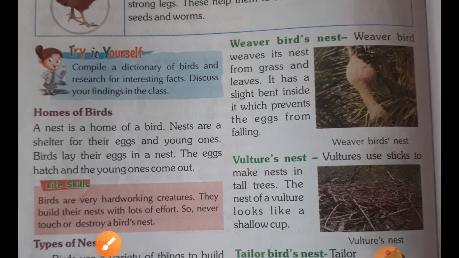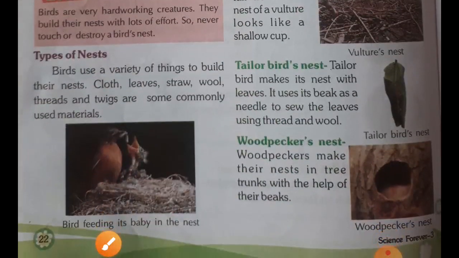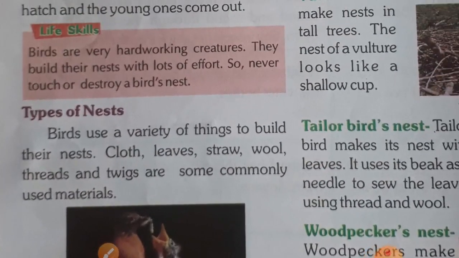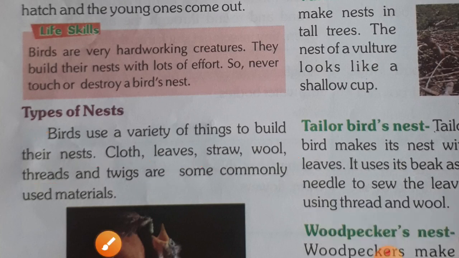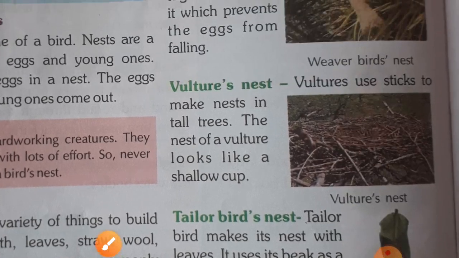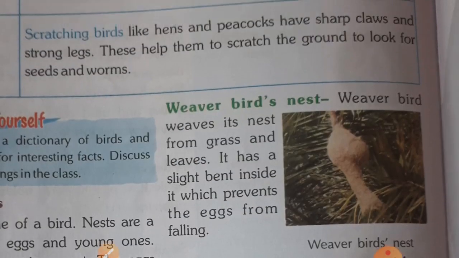Now I will describe to you the types of nest. Here you can see, birds use a variety of things to build their nest. Clothes, leaves, straw, wool, thread and twigs are some commonly used materials. So these are the materials which birds use to make their nest. Now we will read about the different types of nests of different birds.